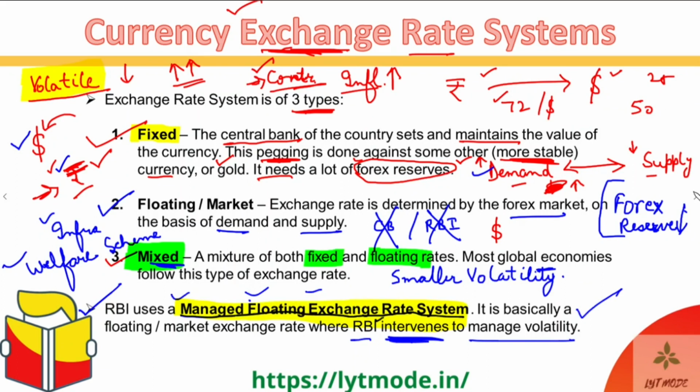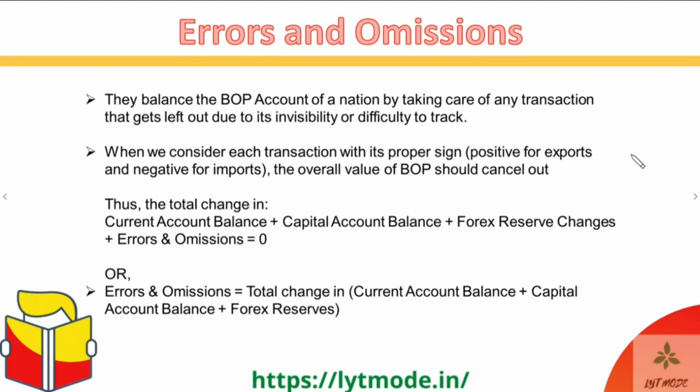Okay guys, so let's move ahead then. Errors and omissions. These are the last part of the BOP, or the balance of payments of a nation. What errors and omissions signify is that they balance the BOP, or the balance of payments account of a nation, by taking care of any transaction that gets left out due to its invisibility or due to any difficulty in tracking it.